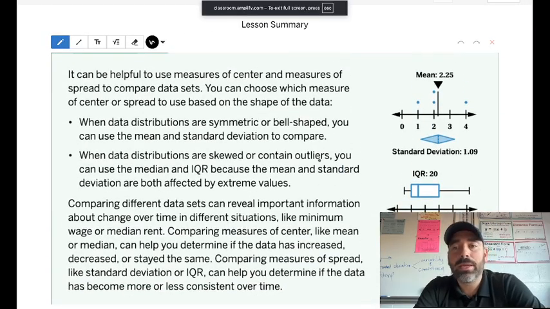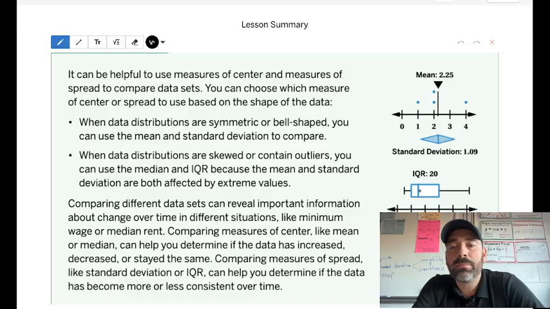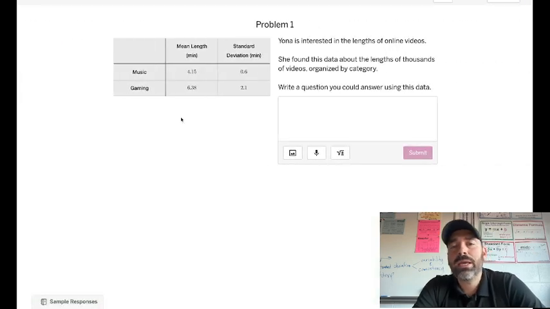You're using your commands. We're seeing that a mean is an average, a median is the middle value, IQR is a measure of spread for a box plot, and standard deviation is a measure of spread for a dot plot. So we're seeing measures of center and measures of spread, and we're just comparing them.